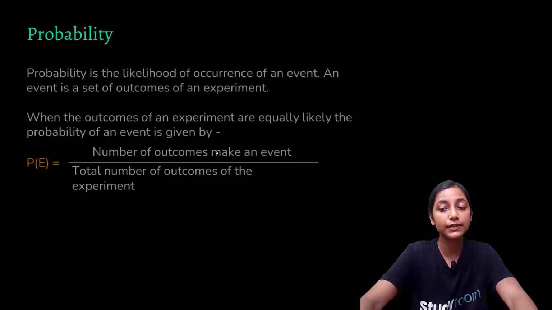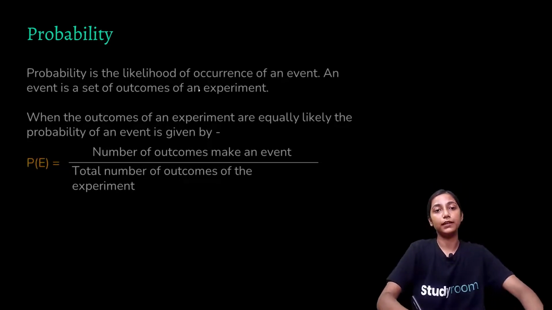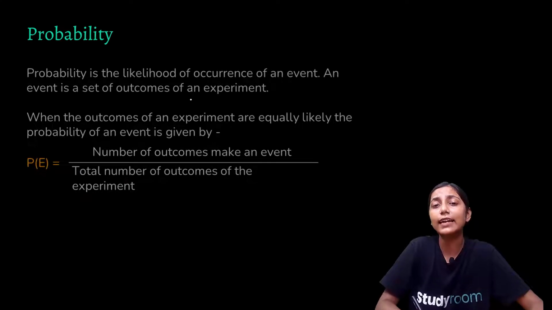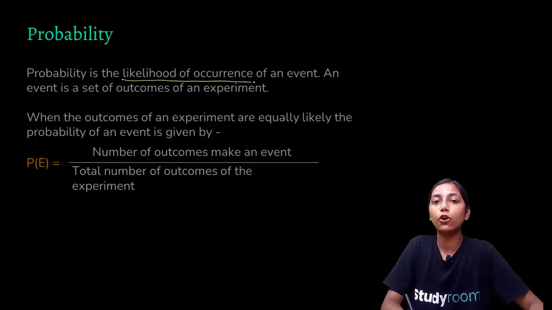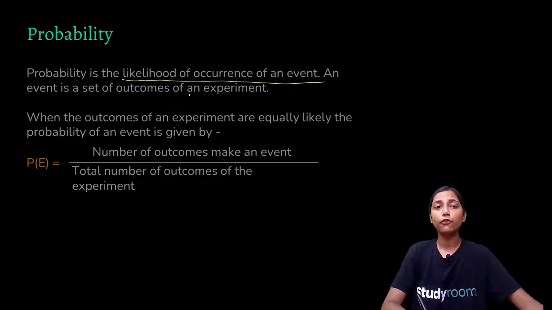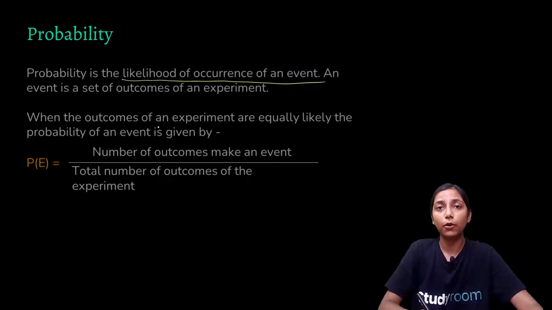Now what is probability? Now we are heading towards probability. Probability is actually the likelihood of occurrence of an event, and an event is a set of outcomes of an experiment. I already told you. So what is the formula for calculating the probability of an event?